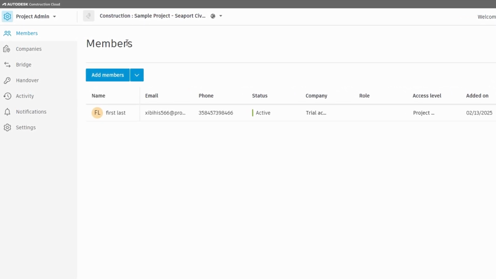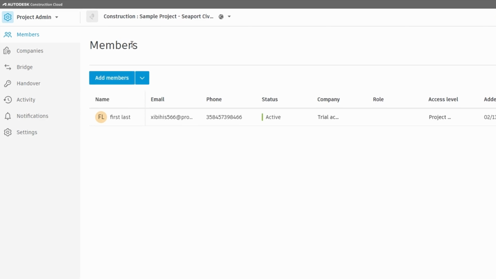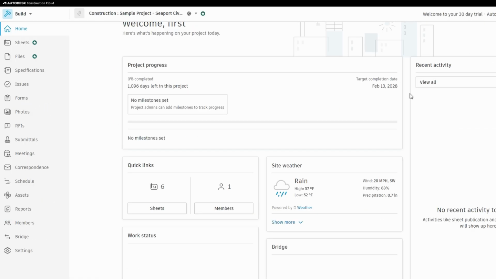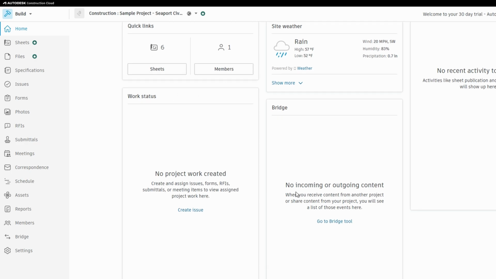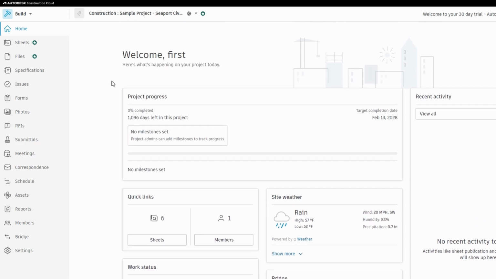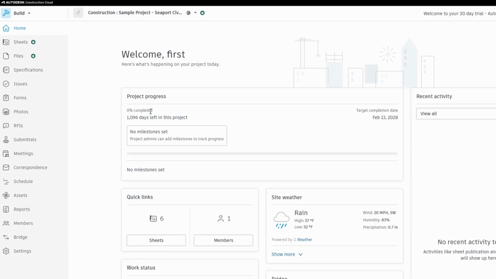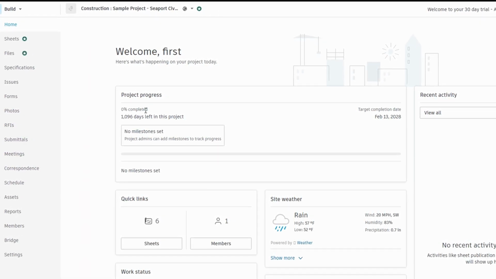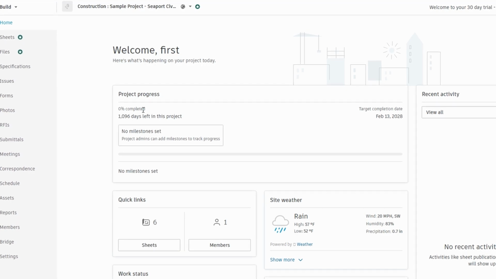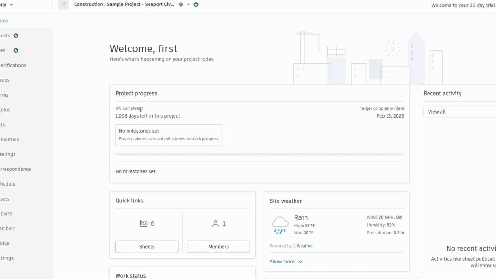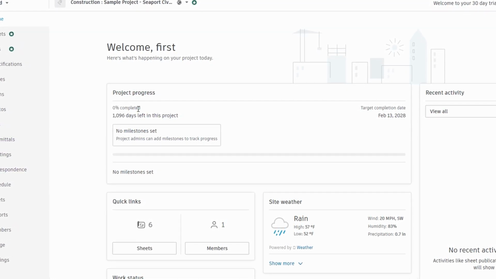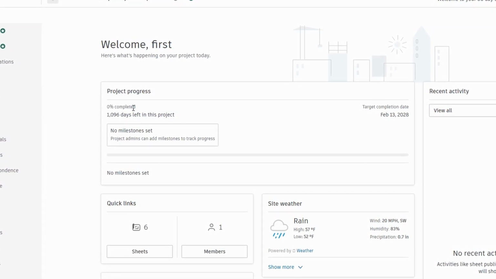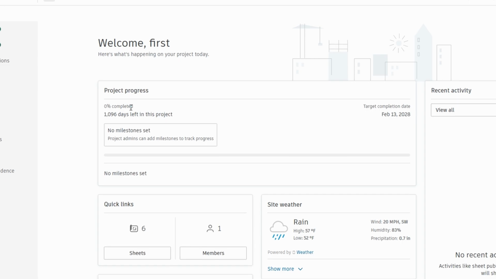Once you enter your project's main page, you'll notice a dashboard that displays key information such as recent updates, project status, upcoming tasks, and even the weather forecast for your location. While this overview is useful, I recommend directing your attention to the left-hand navigation menu to get familiar with the core features. This menu is where you can access all the important tools and sections that will help you manage your project. Take a moment to explore the options listed there.